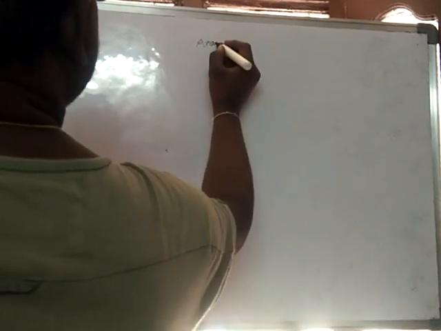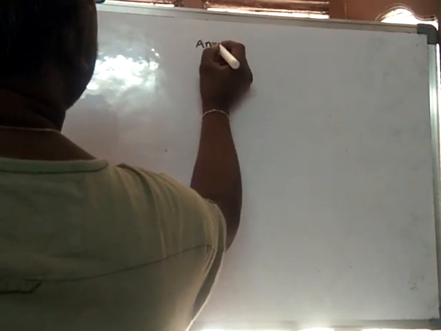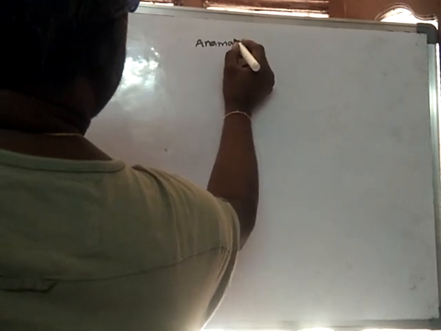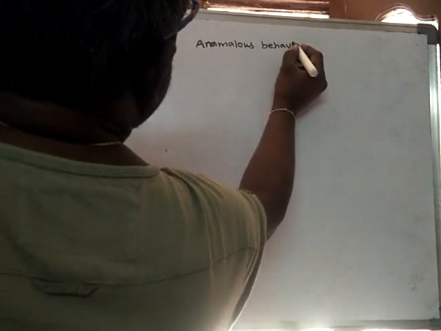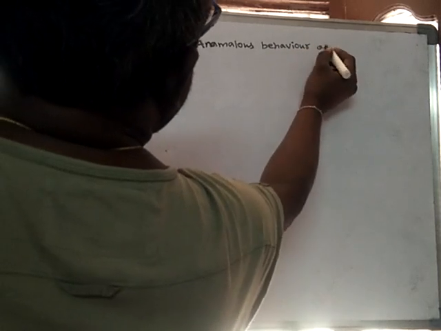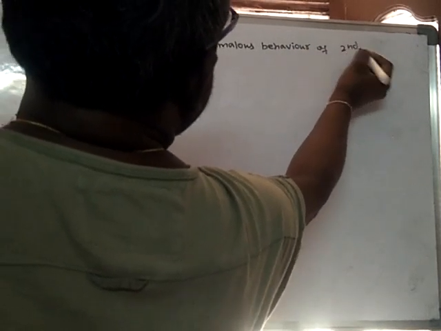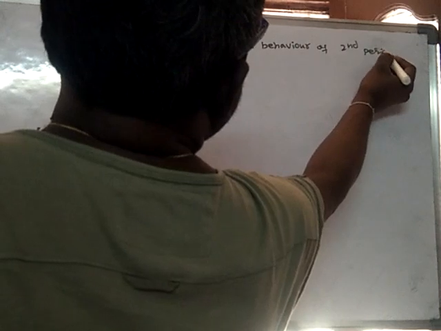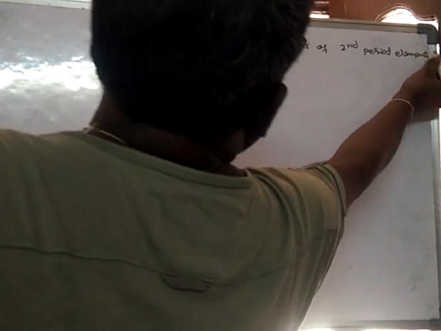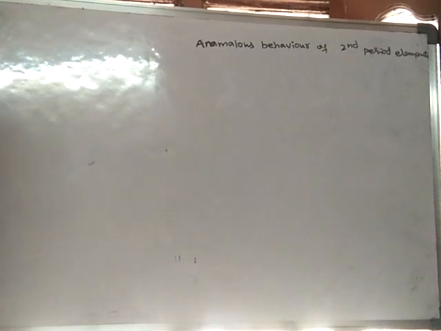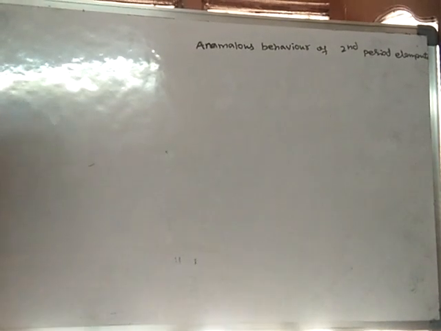Anomalous behavior of second period elements.